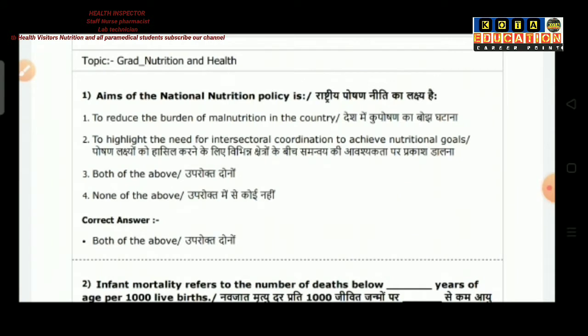Today we are going to discuss the previous year Sanitary Inspector question paper. Actually, these questions are also helpful for other paramedical examinations. So let's begin with question number 1.